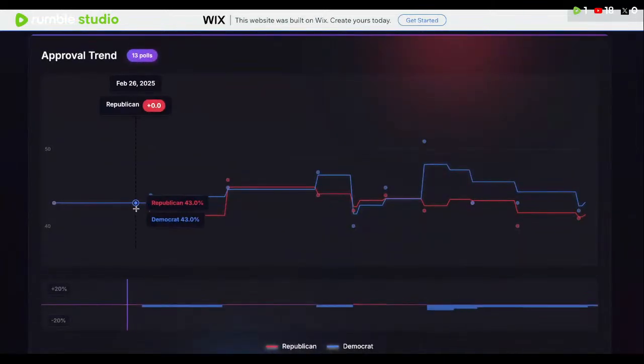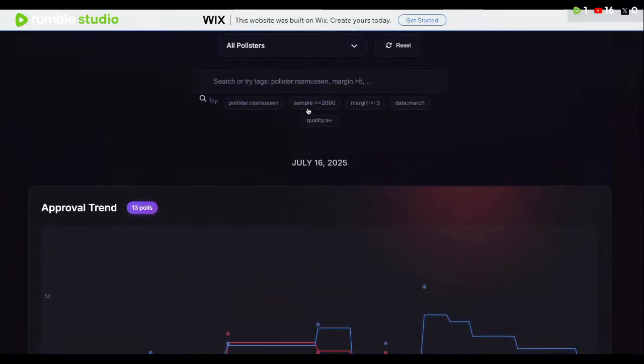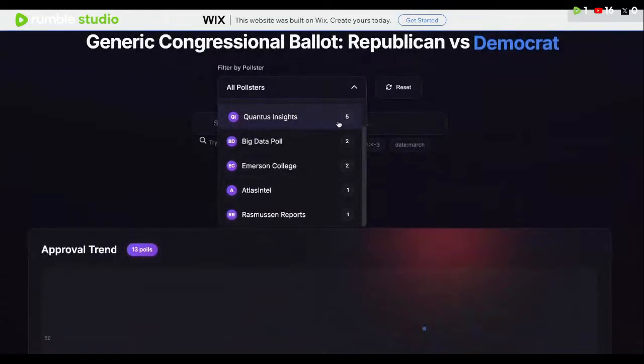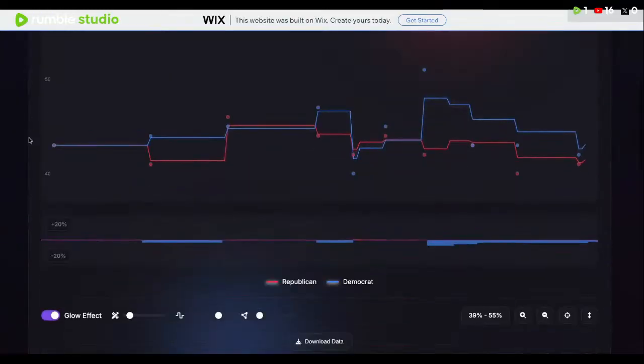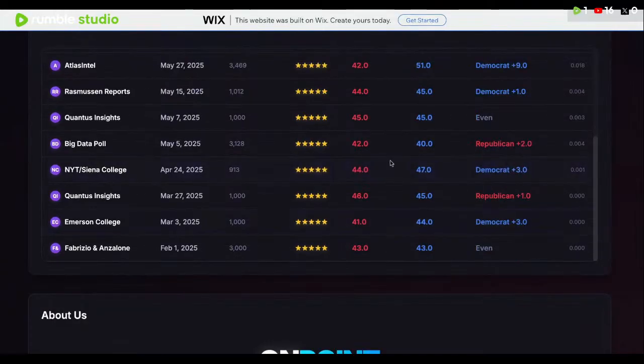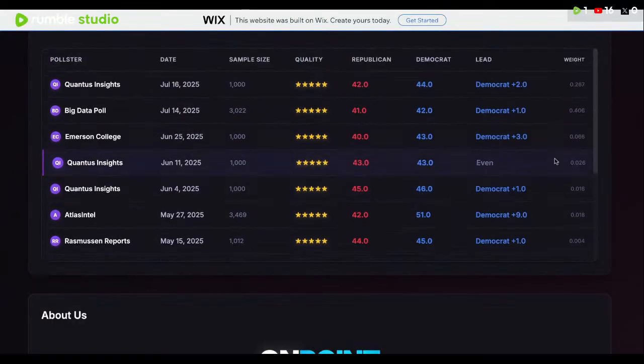And as we can see, there's really not a lot of polling here. The aggregate was last updated on July 16th. Quantus has 5 polls, Big Data Poll has 2, Emerson 2, Rasmussen 1, and Atlas 1. When you plug all of these in together, you see that the Democrats have been up in almost all of them, and only 2 had the Republicans ahead. And you still have the electorate pretty split for the most part.